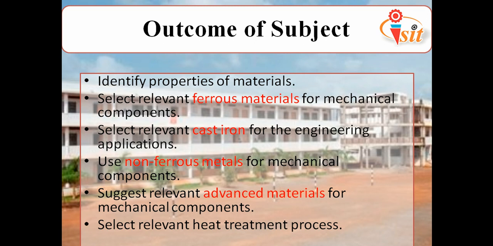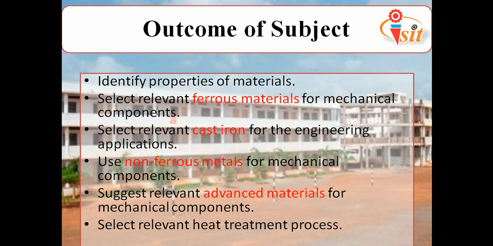Next, fourth one, use non-ferrous metals for mechanical components. Again, there is a term like non-ferrous metals. Non-ferrous metal means those materials which don't have iron as a base metal or principal metal, meaning they don't have any composition of iron, or they have a small composition of iron. So after studying this chapter, you will use non-ferrous metals for mechanical components.